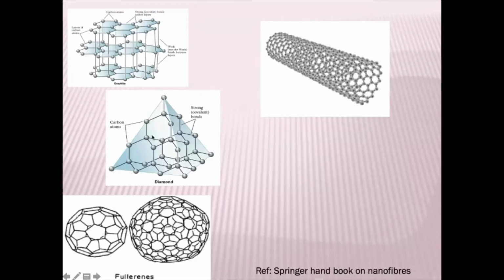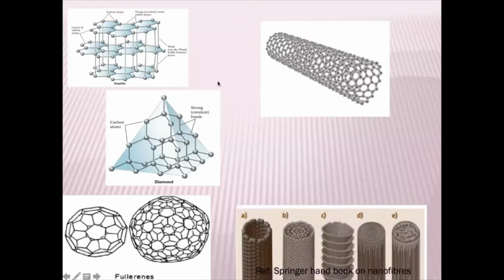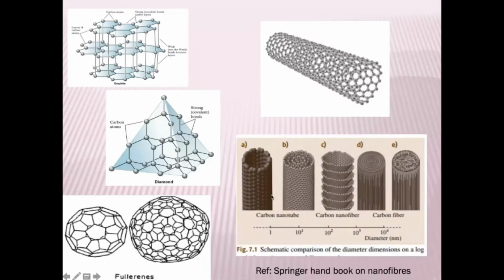So the new dimension in one of the scientific areas, especially composite science and technology, is that you can do the reinforcement in the form of a carbon nanotube, a carbon fiber, or microcarbon. The dimensions are such that this one is nano size, this is in the micron size, and in between you also have carbon fibers. It depends on the way the sheet is rolled to get a single wall. This is single walled, and this goes to multi-walled.